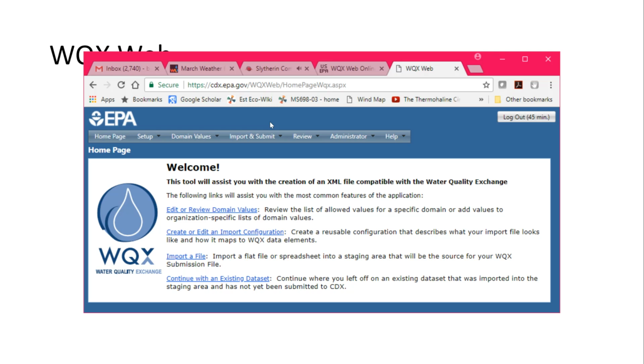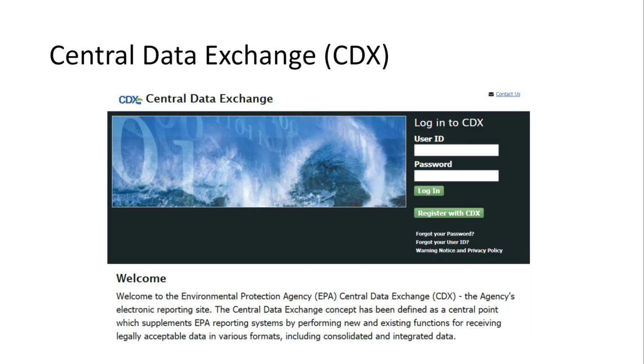The WQX Web application contains a user interface where you can upload and submit data to the WQX database. When utilizing WQX Web, you can do one of two things: either input your data into the WQX template and use pre-existing import configurations, or you can keep your data in the format it is currently in, incorporate all the required data elements into your data set, and create a custom import configuration. The option you choose depends on many factors. Another tutorial in the WQX video series will address how to format your data for WQX Web submission.